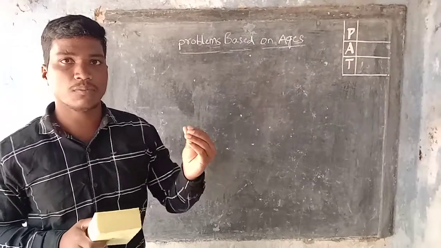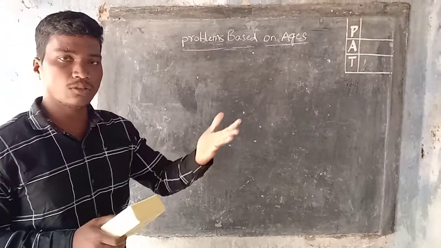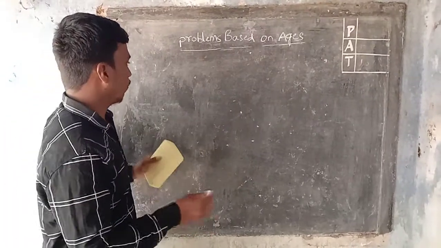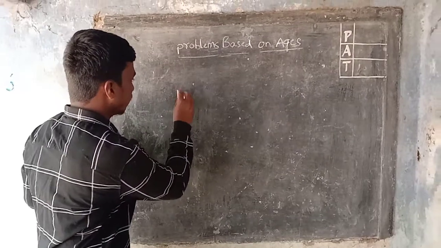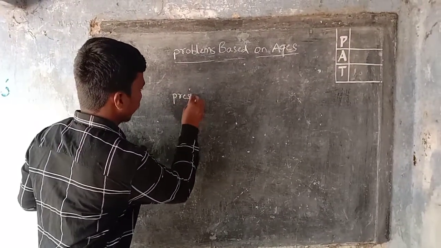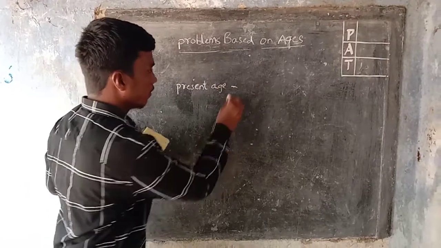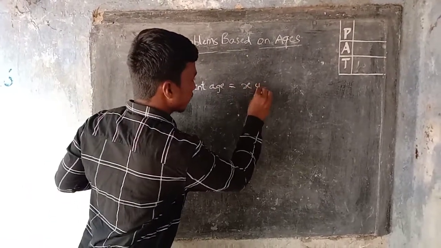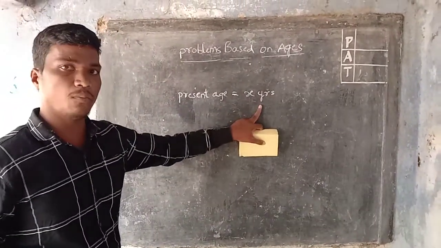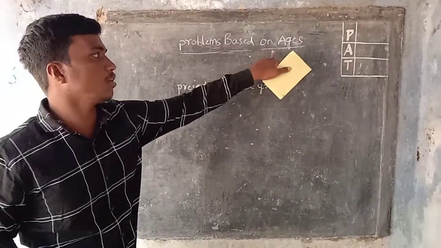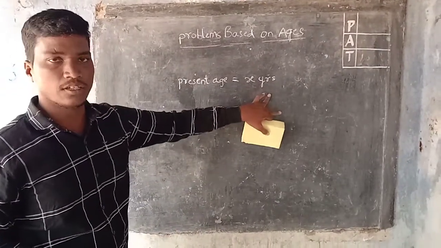We have to know some basics. For example, in a competitive exam, if a problem is given, first of all we have to assume the present age. Present age is equal to x years. We have to assume this in any problem given on this topic. Present age is equal to x years.